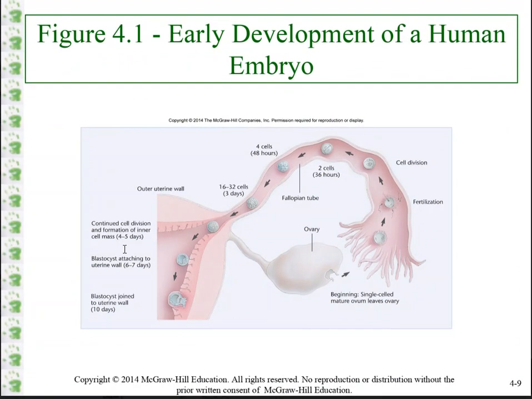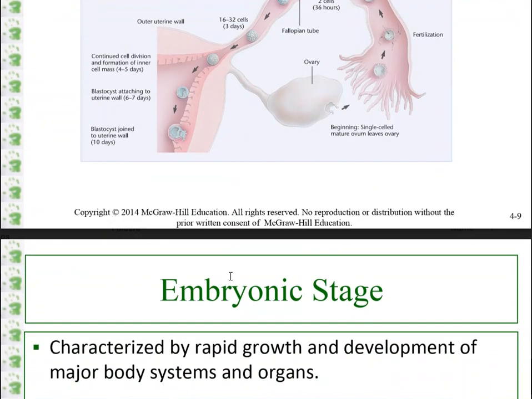Okay, and this is just a quick little picture of what it looks like when we're talking about prenatal development. We obviously have to have fertilization first. The ovum and egg have to meet, and the sperm has to fertilize the egg. And then we have continued cell division. It keeps traveling through the fallopian tube, and then finally within the uterine wall, when it's a multicellular organism at its last couple of days, it's a blastocyst. Okay, and that blastocyst should implant itself between the 7 to 10 day period on average.